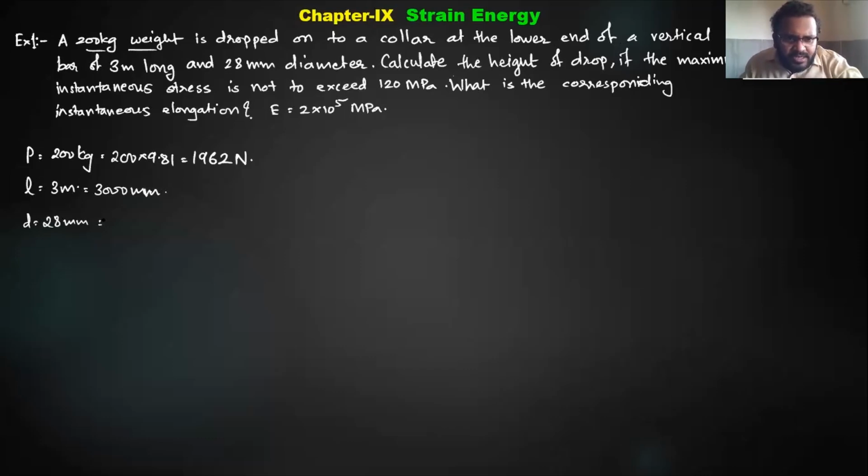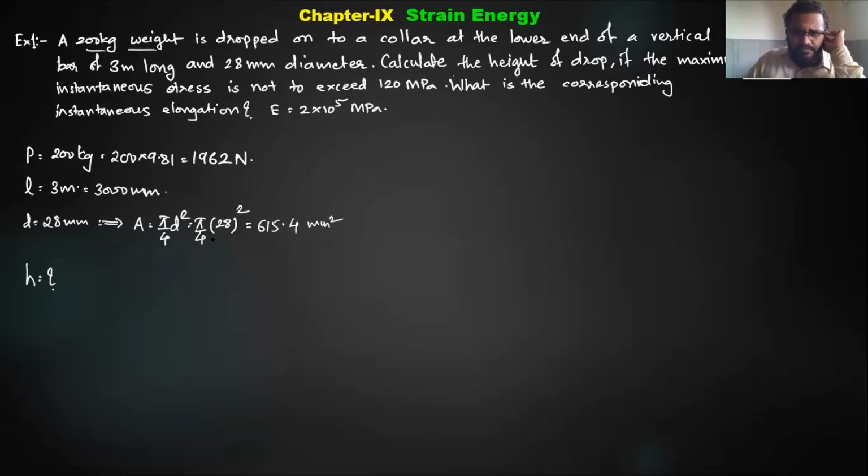Once I know the diameter, I can simply calculate the area of cross section, pi by 4 d square. How much will it be? Can you tell me? It is 615.75 square mm. Now, if the maximum instantaneous stress is not to exceed 120 MPa, find the height.